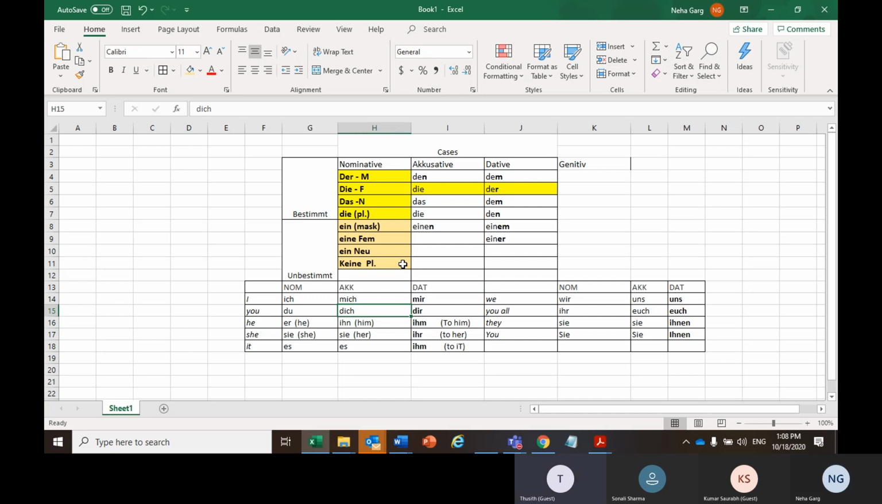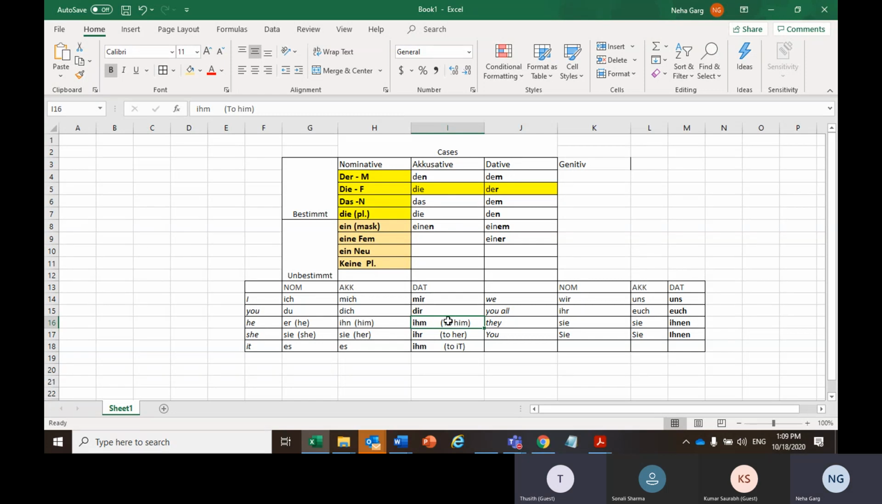So I have a question. For example, I am buying whom the table? So this is dative. That's why we are using "ihm", right? I think it's clear.